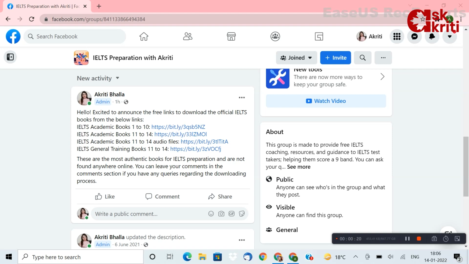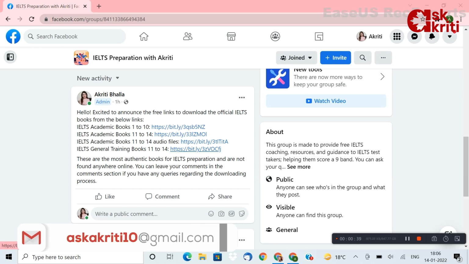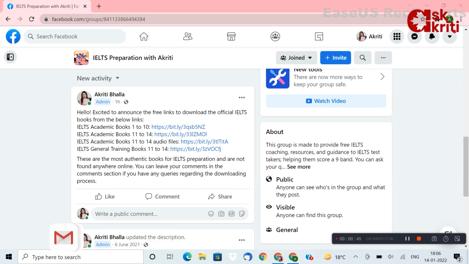You will see that there's one post that is visible on your screen that has been pinned, and it contains all the links to the official books, right from 1 till 14, for both academic and general training. Now I will show you the process to download these books by clicking one of the 4 links provided. These are basically for both kinds of preparation, academic and general training. So I'm clicking on link 1.